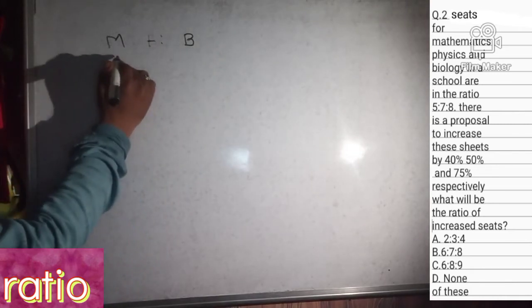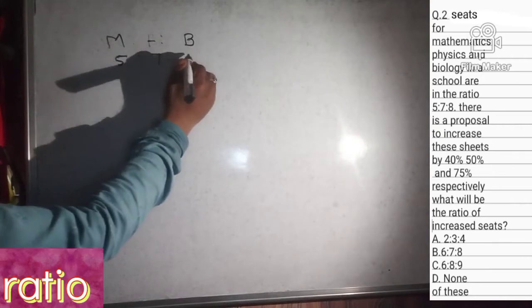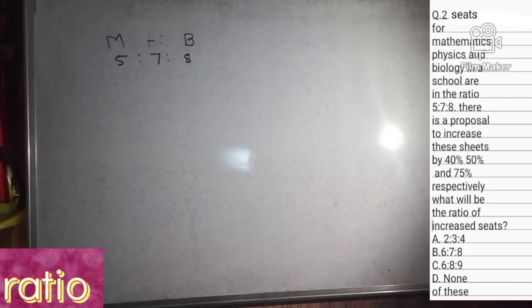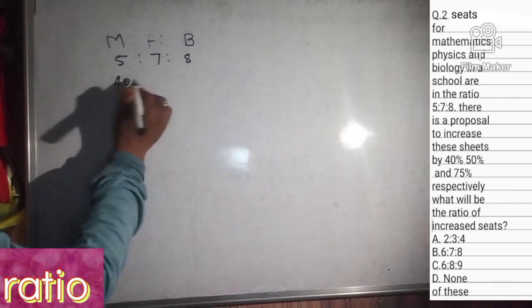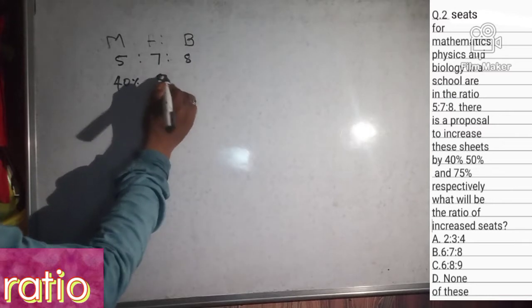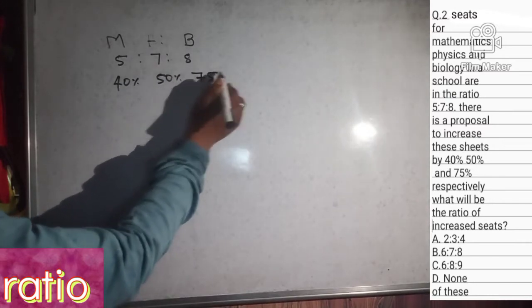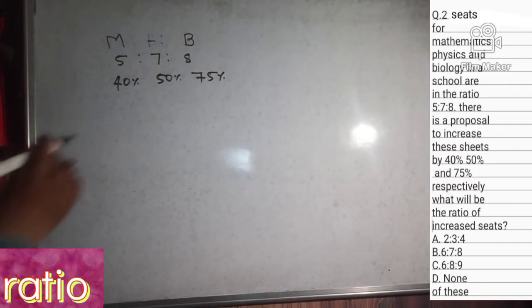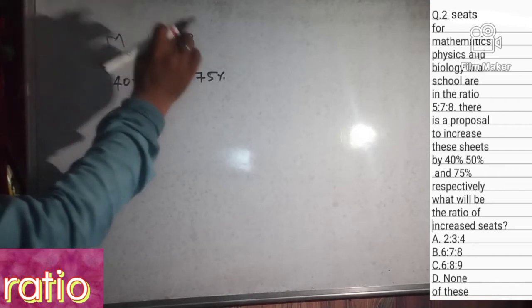This ratio is 5:7:8 and the seats increase by 40%, 50% and 75%, right? After increasing, it will be 100 is 5, and 100 is 7, and 100 is 8.